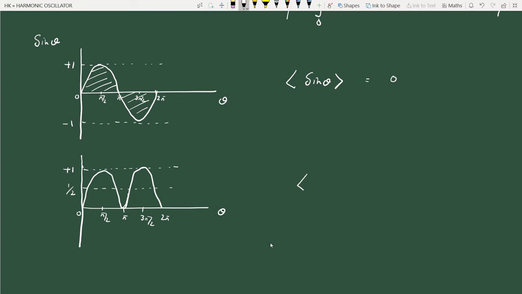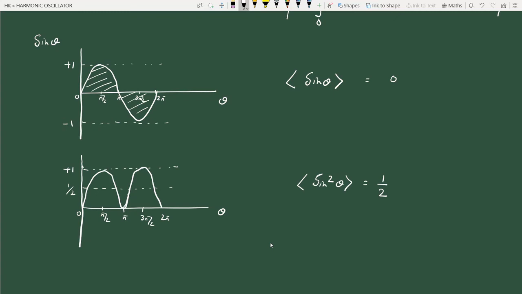So geometrically we can see that the average value of sine square theta should be half. Okay, only then can we say that the average height into the width 2 pi will give us the area under the curve.